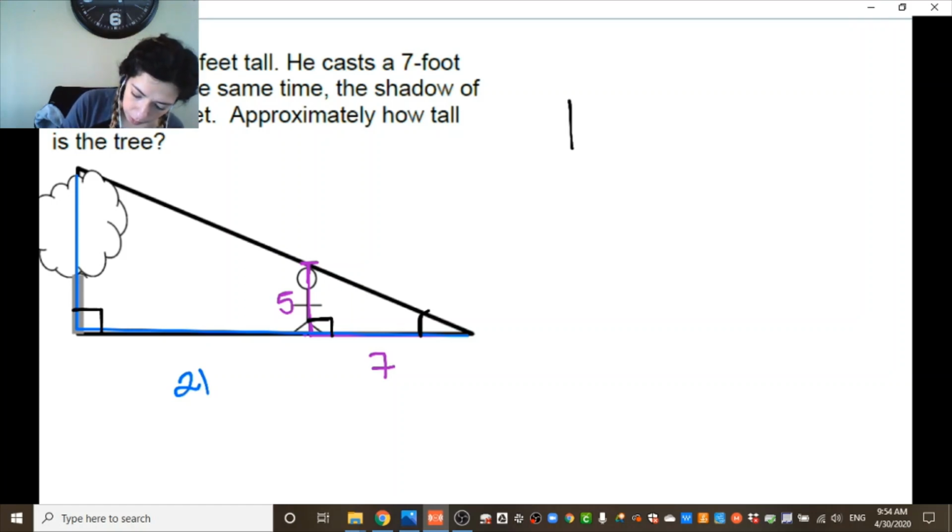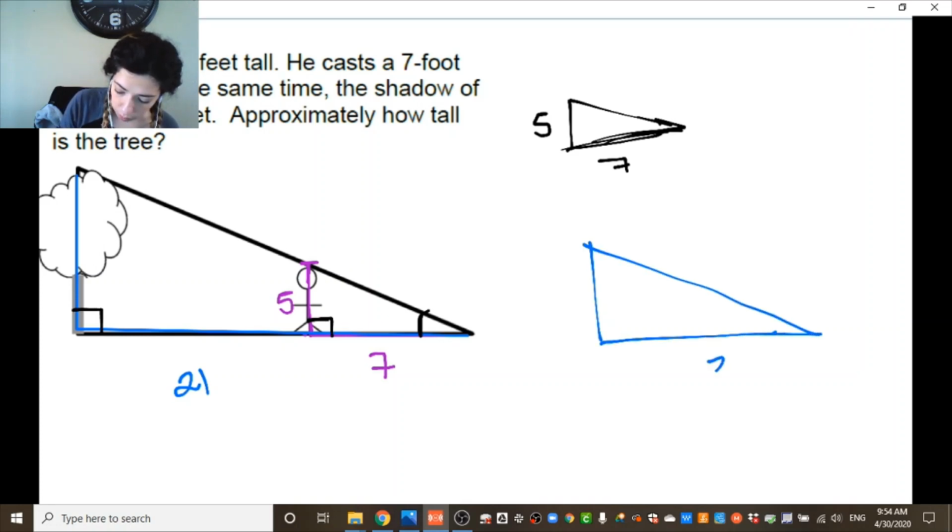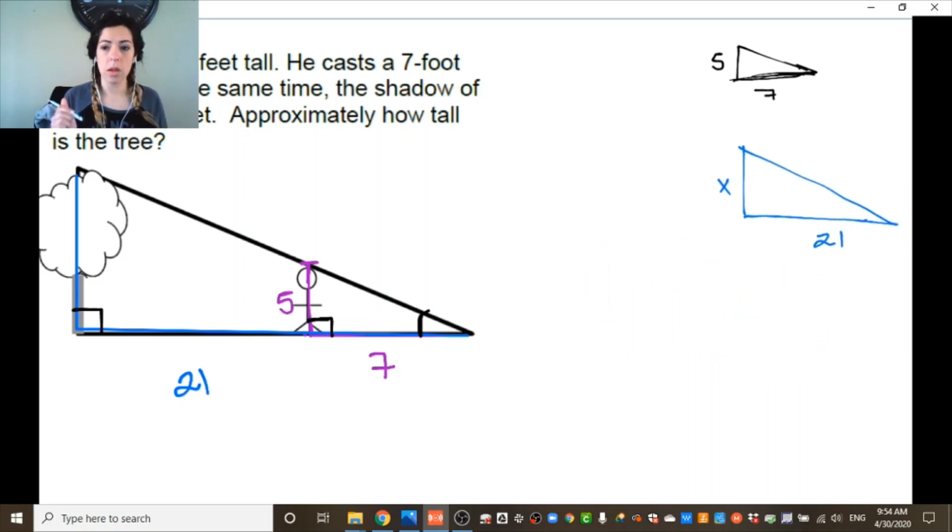So we have a small triangle that has dimensions 7, 5, and we have a slightly bigger triangle that has dimensions 21, but we don't know the height of the tree. So what do we do when we don't know a value? We are going to replace this by a variable, and I like letter x, so this is what we're going to do. Again, you can use first or second method, it's up to you. Make sure that you mention what you're doing.